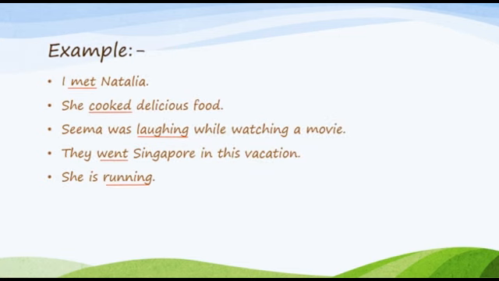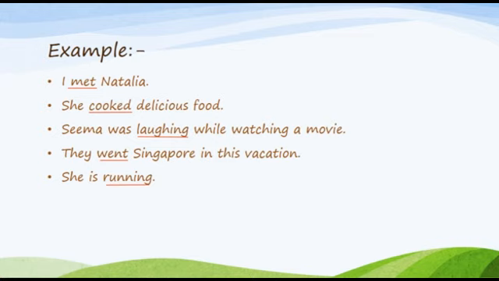We are having some examples just to clarify your concept of object, indirect object and direct object. The first example is: I met Natalia. Here, I is a subject, met is a verb, and Natalia is an object.